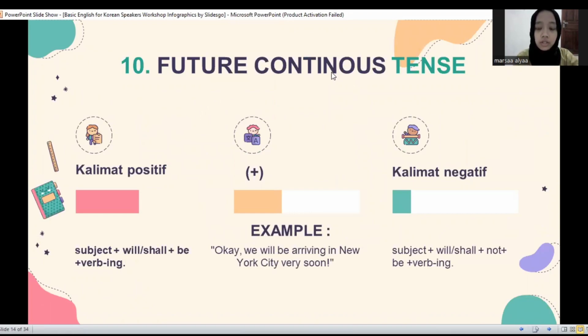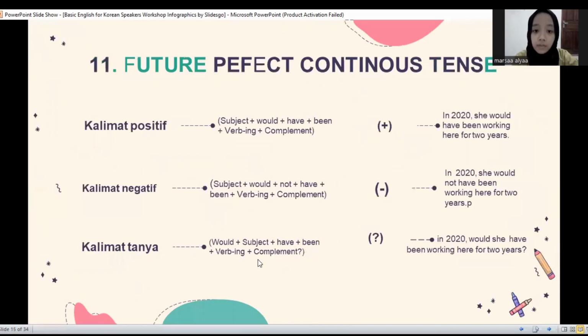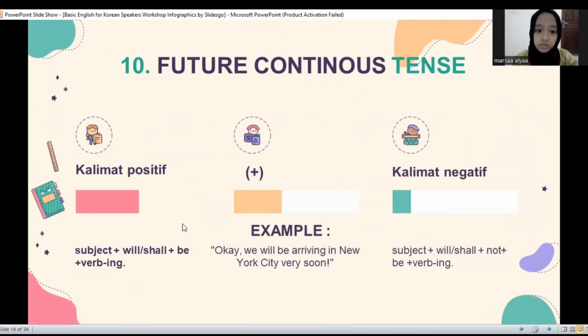10. Future continuous tense. Positive: subject will or shall be verb-ing. Negative: subject will or shall not be verb-ing. Example in the journal again: okay, we will be arriving in New York City very soon.